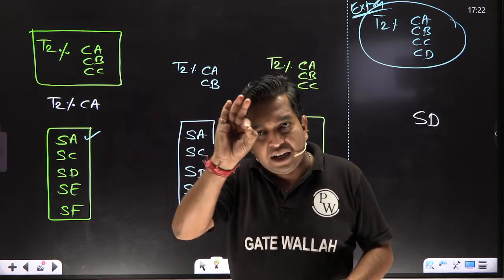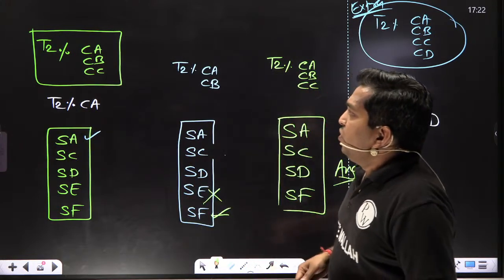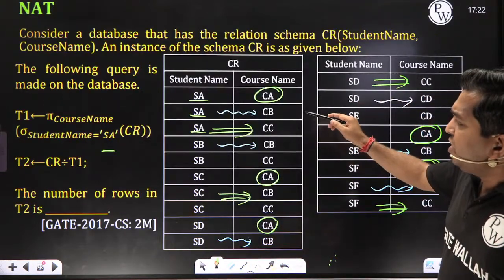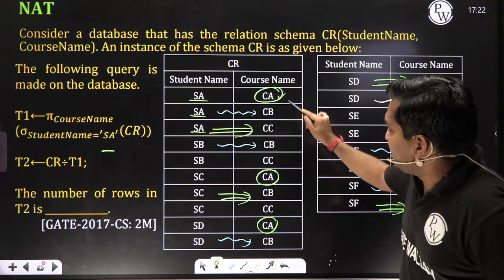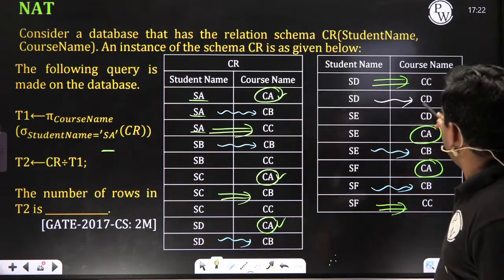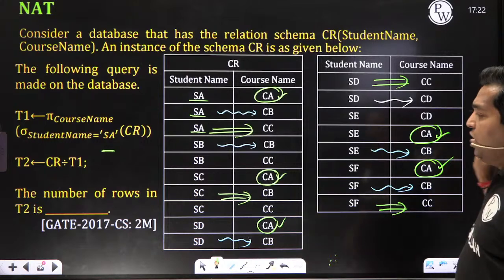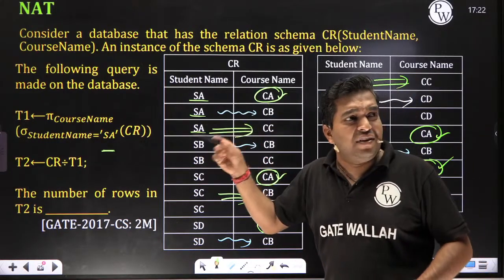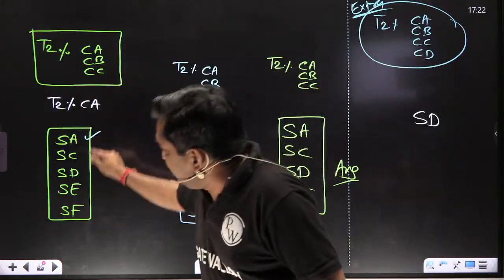What is the procedure? Again, I am telling. Listen carefully. First of all, divide by CA. You check wherever CA is present. That's all. Now no need to check each and everything again and again. Now take these only.